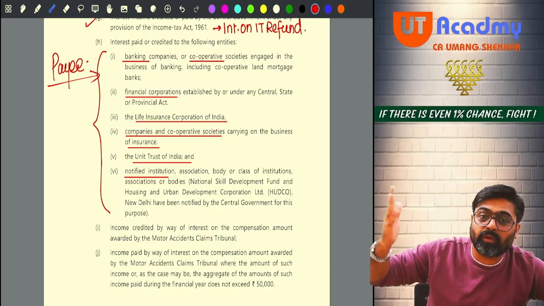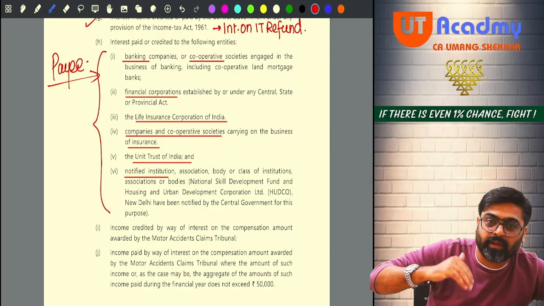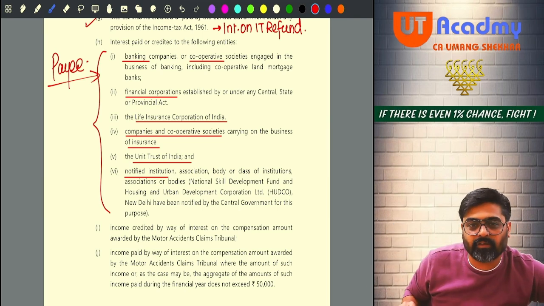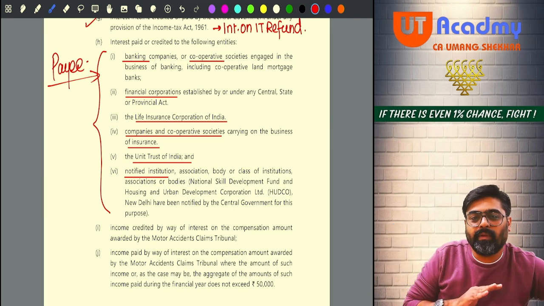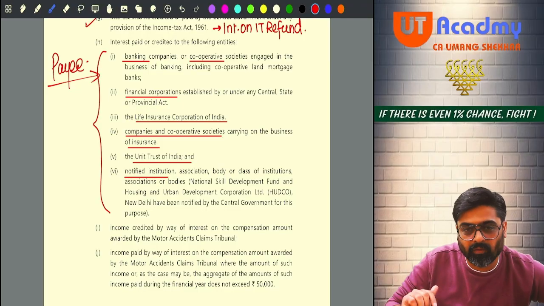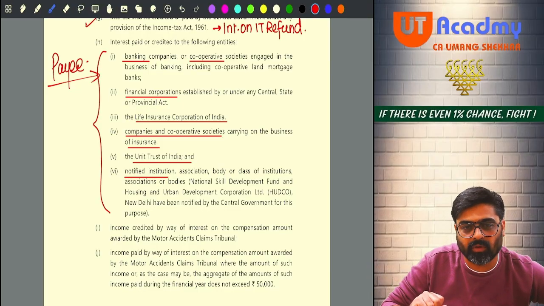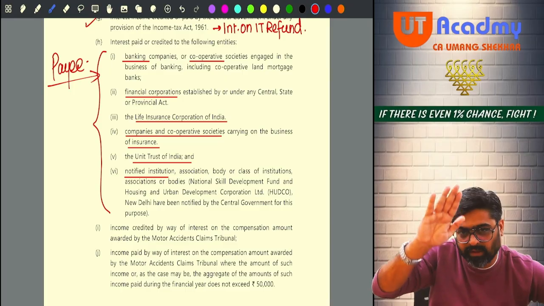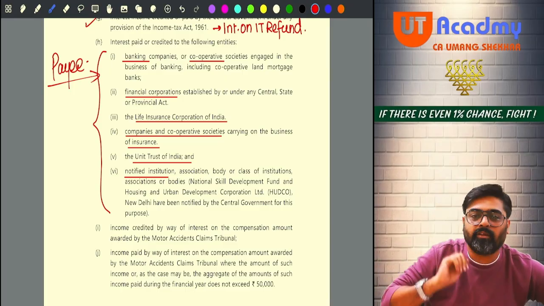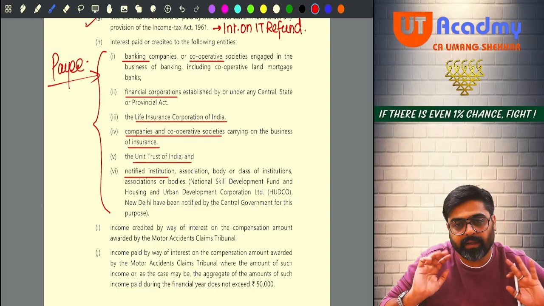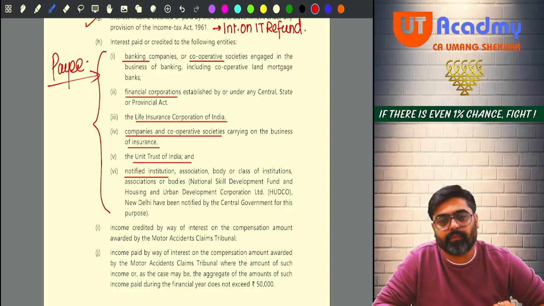So the payers will be multiple payers. If all the payers deduct the TDS, it will be inconvenient for the government to recover that TDS amount from so many payers. So payers, you are instructed that if you are giving interest to these entities, please don't deduct any TDS. Will you remember?